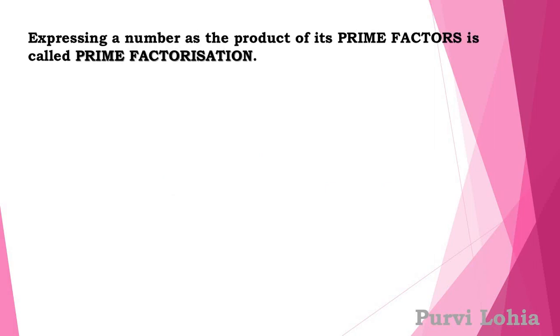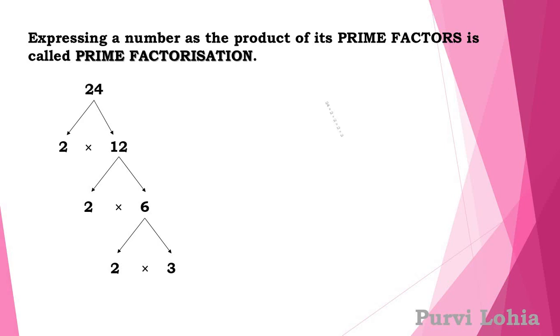Expressing a number as the product of its prime factors is called prime factorization. Like I did the factorization of 24. You see all the prime factors 2, 2, 2 and 3, right? So we can write 24 is equal to 2 into 2 into 2 into 3.